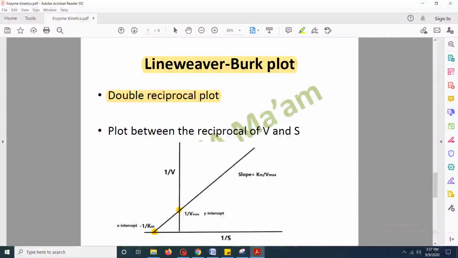So the Lineweaver-Burk plot is very accurate for defining Vmax or the Km value. There are other graphs also, but this is the particular graph that is most important, so you need to learn this only.